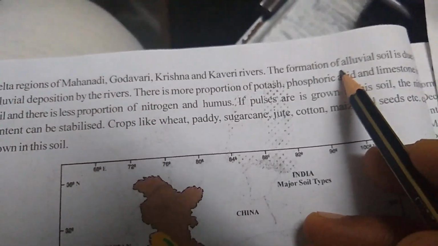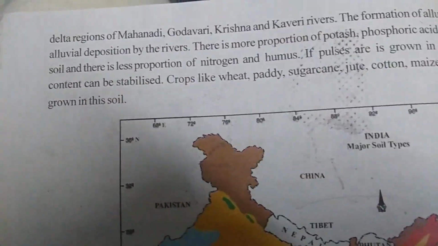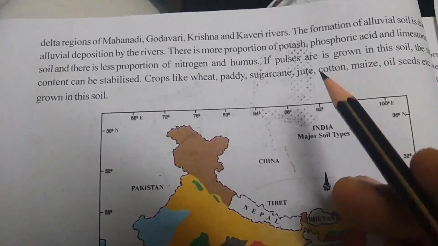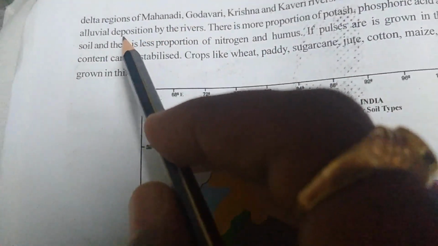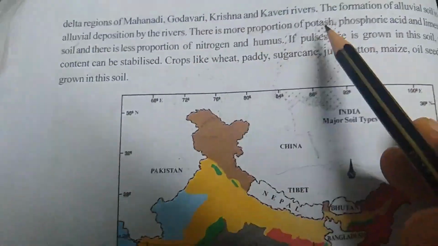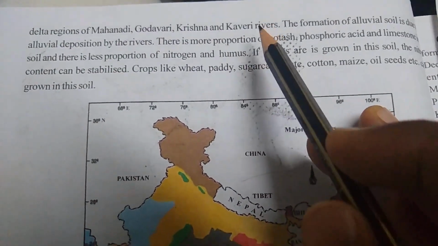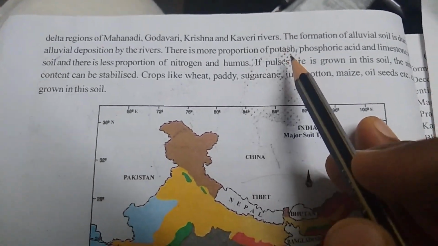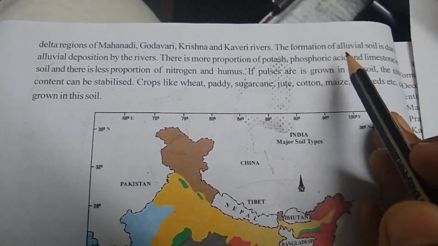The formation of alluvial soil is due to alluvial deposition by the river. When the river flows, the fertile particles are moved from one place to another, and those fertile particles deposit the alluvial. What is the more proportion in this soil? It can be asked for 1 mark. It contains more potash, phosphoric acid and limestone.